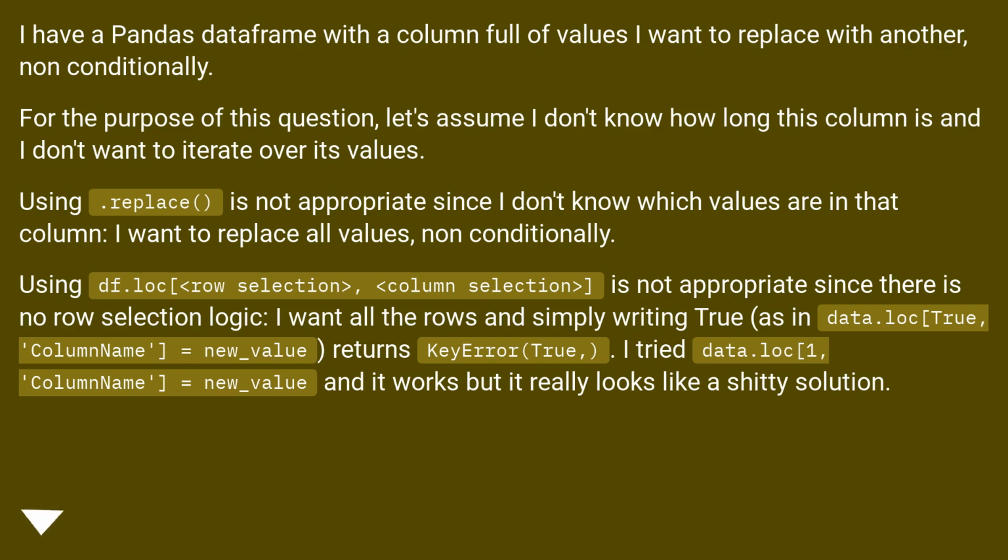Using df.loc, row selection, column selection, is not appropriate since there is no row selection logic. I want all the rows and simply writing True, as in data.loc[True, column_name] = new_value, returns a KeyError: True. I tried data.loc[1, column_name] = new_value and it works, but it really looks like a bad solution.